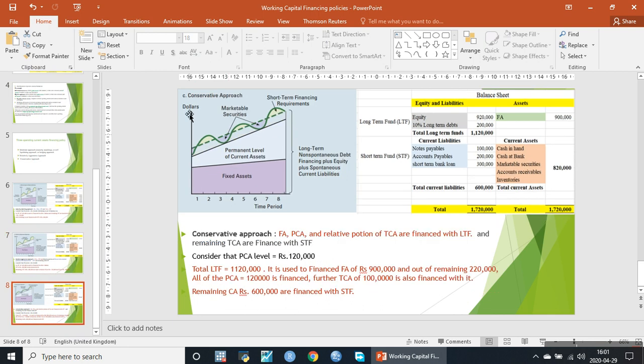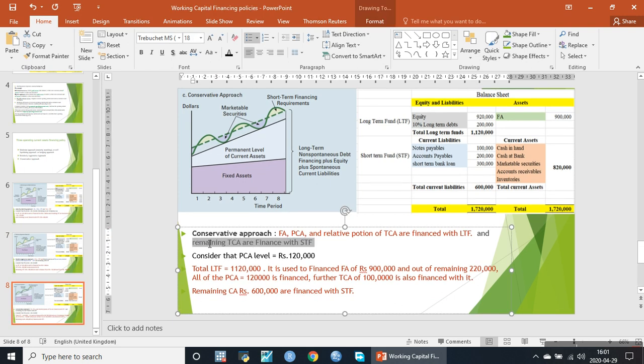The third and last approach is the conservative approach. What does the conservative approach say? The conservative approach says that all of the fixed assets, plus all of the permanent current assets, plus some portion of the temporary current assets are financed through long-term liabilities, and the remaining portion of the temporary current assets is financed with short-term funds, and this is the case.